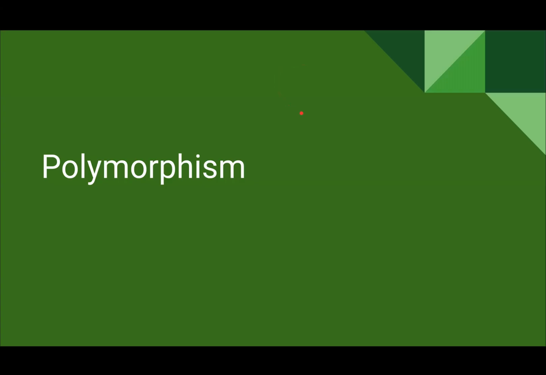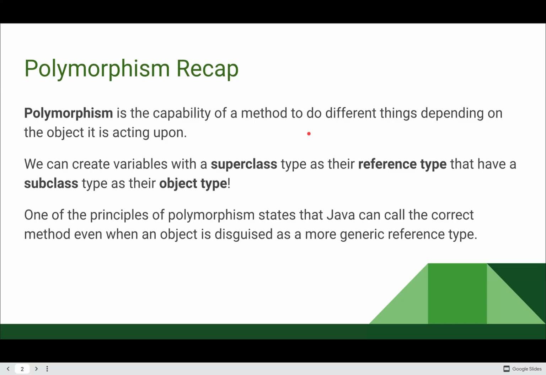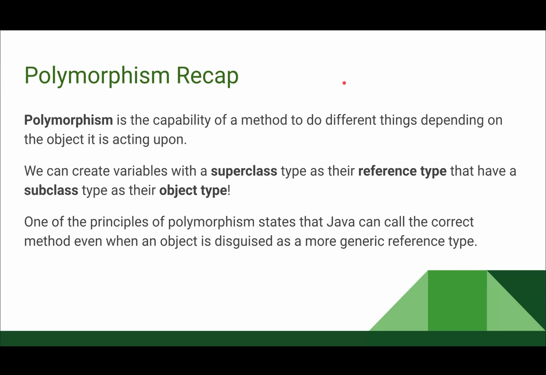Today we are continuing our discussion about polymorphism, how it works, all this fun stuff. So, a brief recap of what we talked about last class. Polymorphism is the capability of a method to do different things depending on the object upon which it is acting. We can make variables with a superclass type as their reference type that have a subclass type as their object type. So we can have a variable where the reference and object types do not match up.